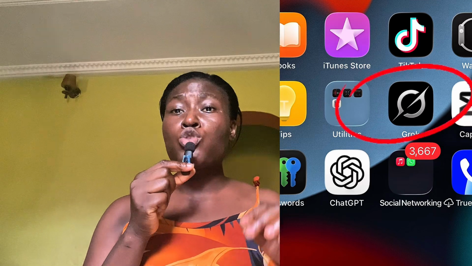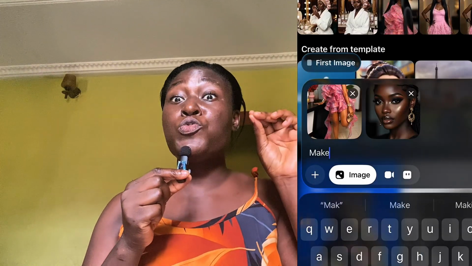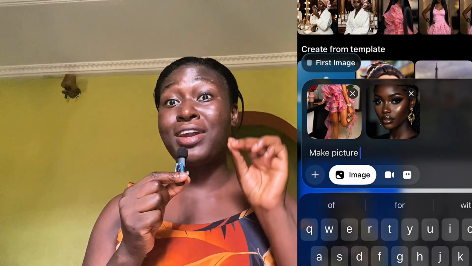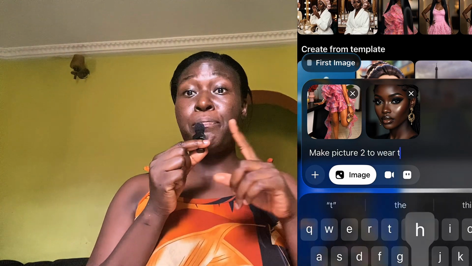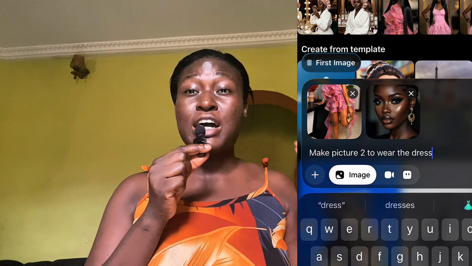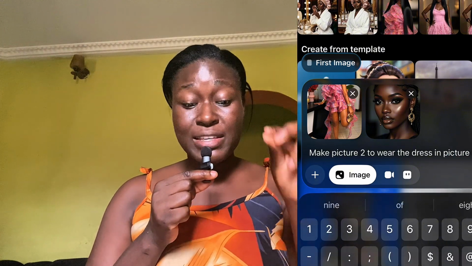And now I will crop the head of the person wearing the dress and head back to Grok. I'm going to upload my picture and upload the dress that I saw online alongside. And this is the prompt I'm going to give Grok so that I can wear that dress that I found online. Make sure the dress is the picture 1 and then you are the picture 2. And now this is the prompt you're going to give Grok. Make the picture 2 to wear the dress in picture 1.